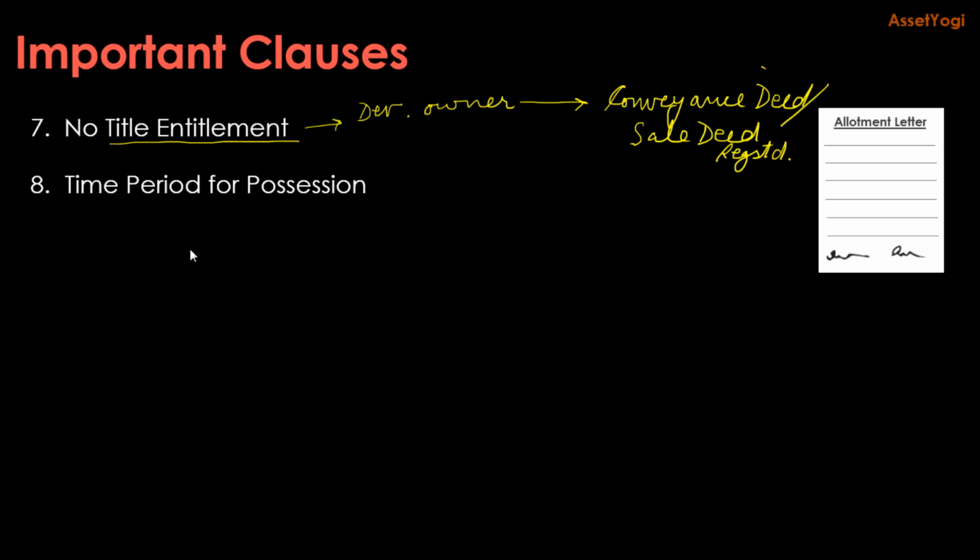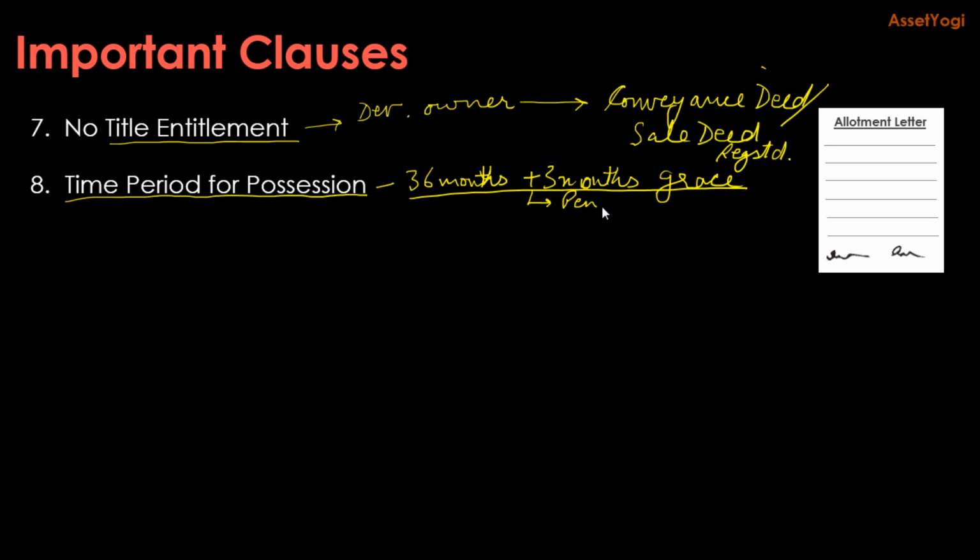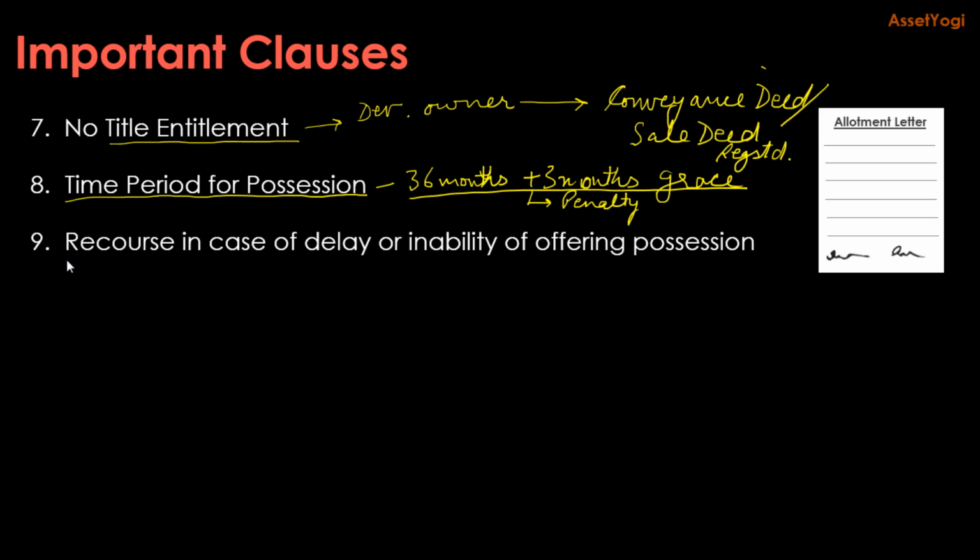Then the allotment letter will also specify the time period for possession. For example, he is going to say that he is going to deliver the project in 36 months plus a 3 months grace period, which is taken generally. And if he doesn't deliver after this time, then he is going to pay a penalty. So the allotment letter will also specify the recourse in case of any delay or inability of the developer to offer possession.